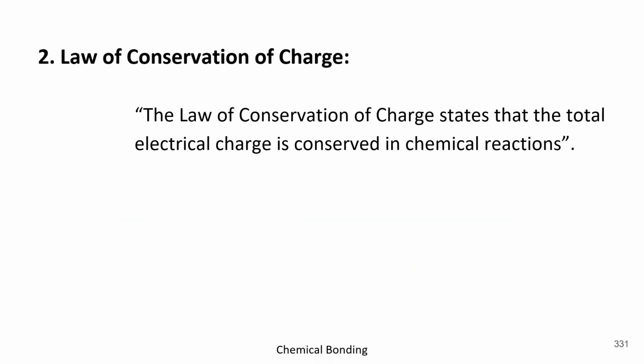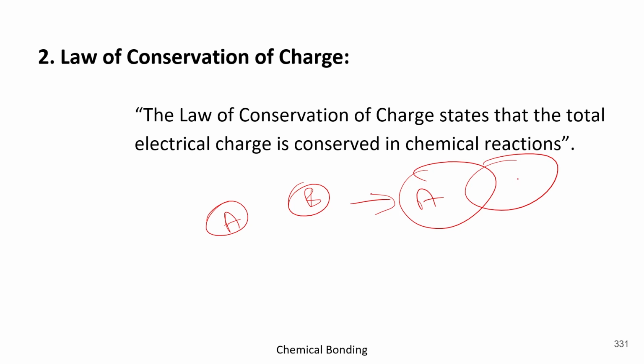Got it? Now let's move forward. Here we have the law of conservation of charge. Basically, the law of conservation of charge states that total electrical charge is conserved in a chemical reaction. Whether it was A or B, they both started pairing.